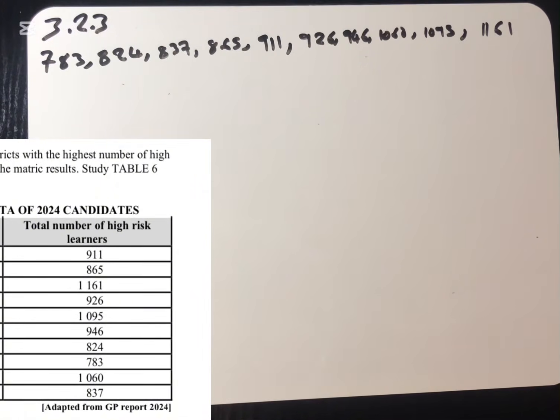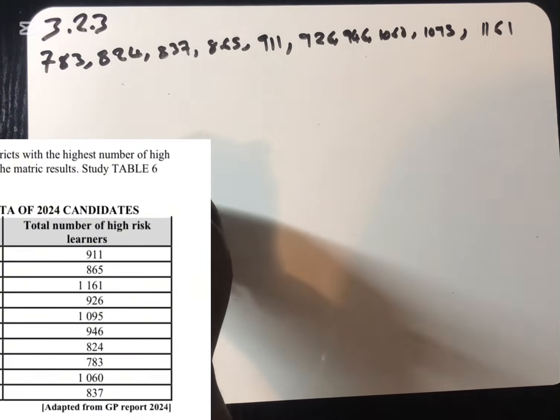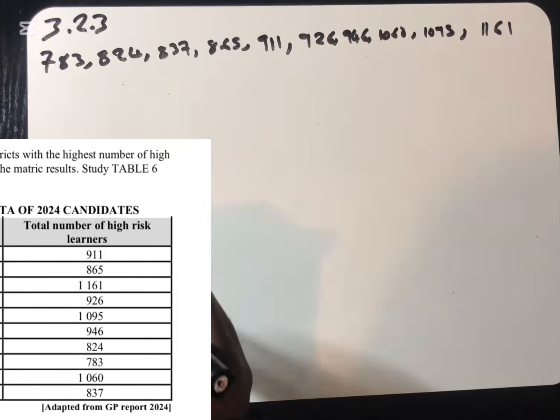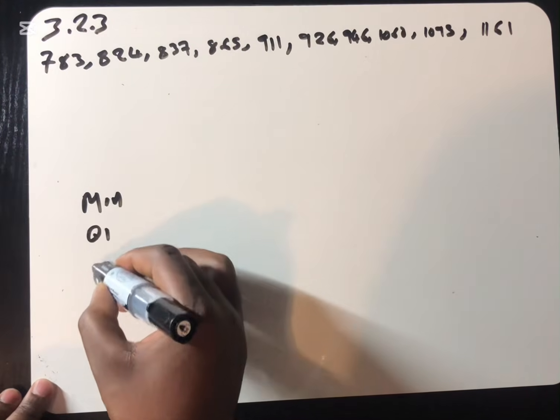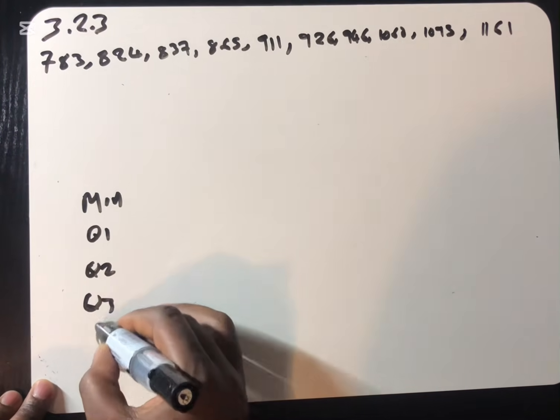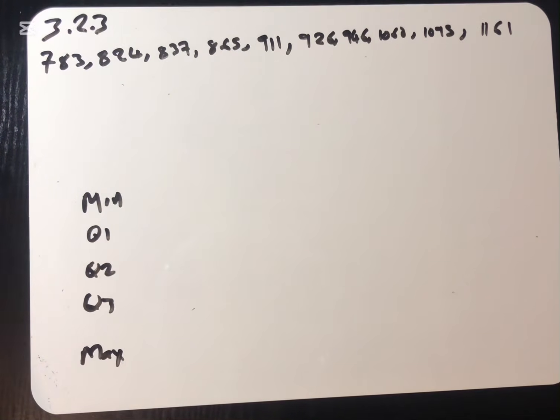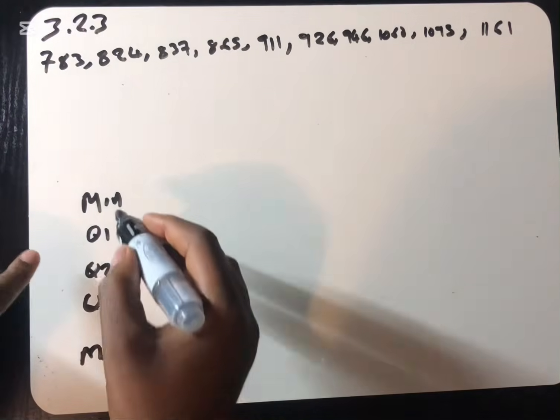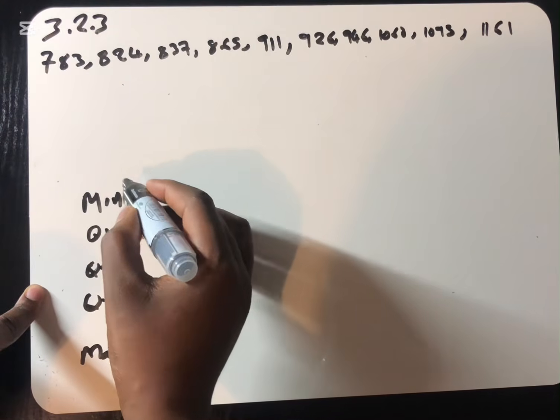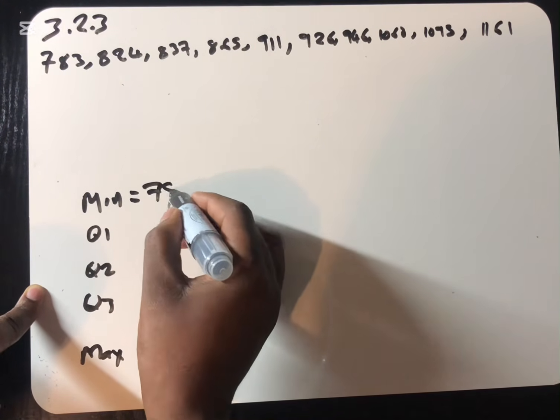Yes, everything is fine. So if you look at the table that they want us to do, they want us to have the minimum, Q1, 2, 3, and the max. So people, before you do anything, you can see that the minimum means the lowest number, which is 783.